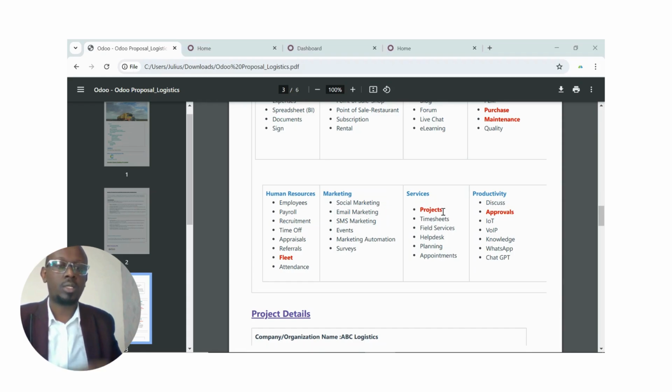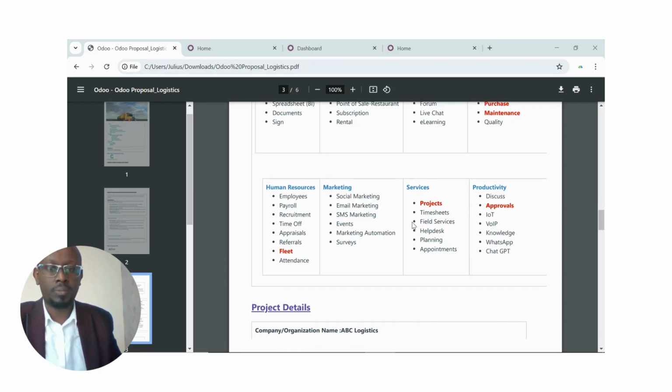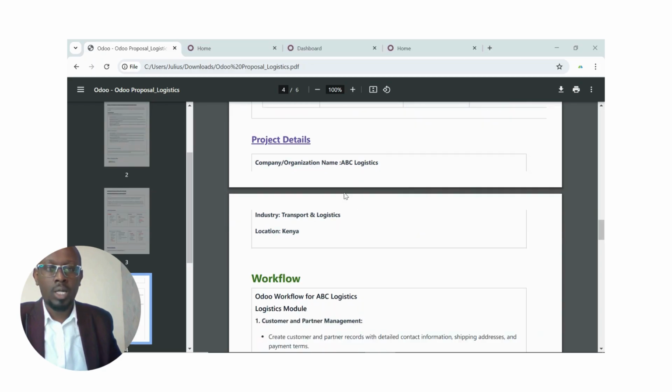So there are two ways you can track your trip. So in a logistics company, every trip matters. So you need to track how it is performing, and these can be many projects in the system. Of course, you can use analytic accounting, which I'm going to showcase. And lastly, here we have the approvals module, whereby you're able to approve whatever you need to approve, for example, expenditure. Now, I'll have my company here, ABC Logistics, just a general name.